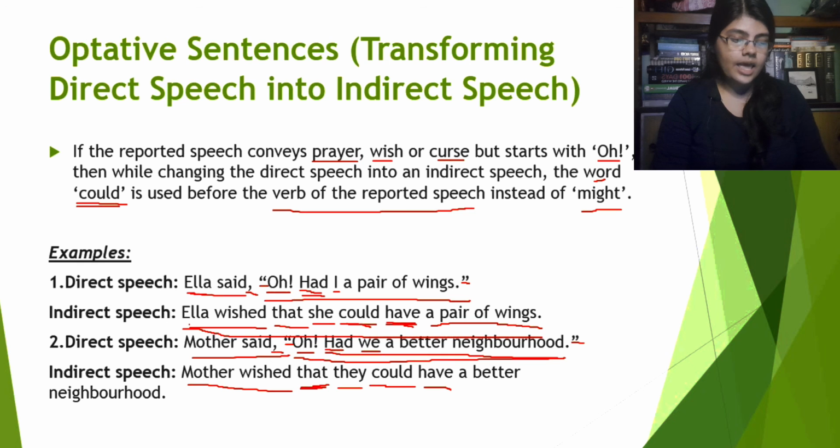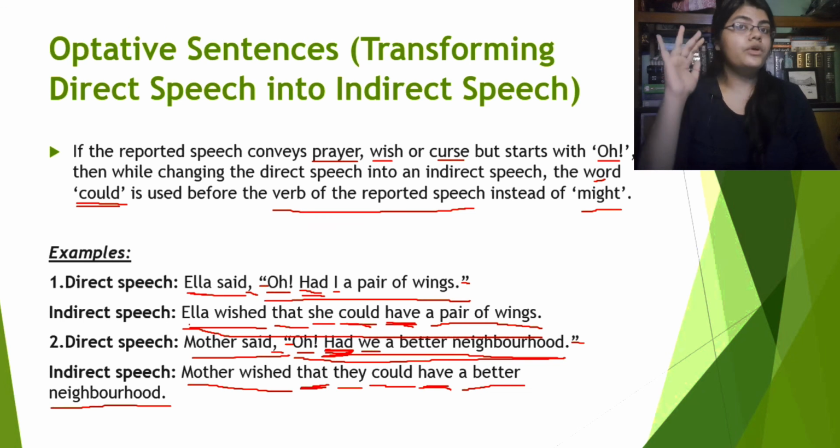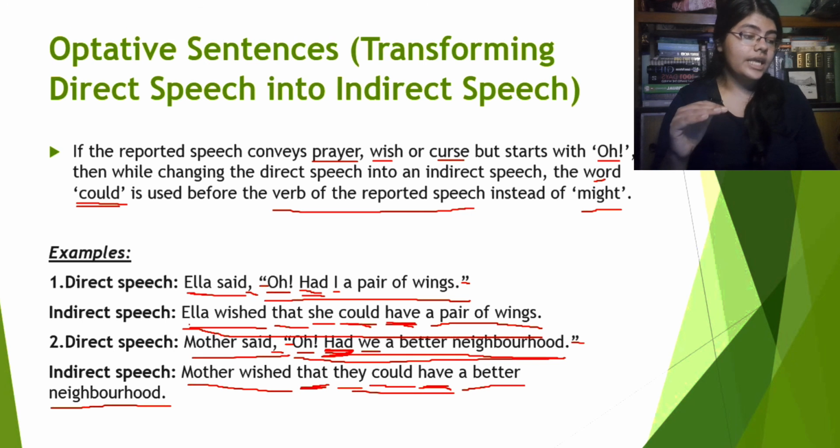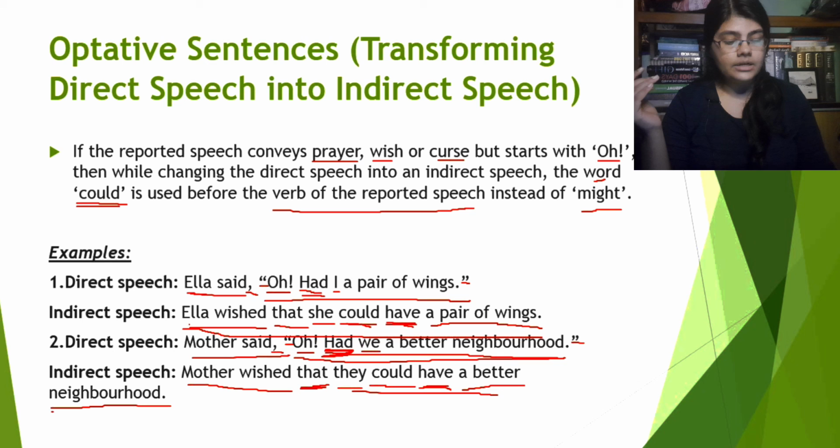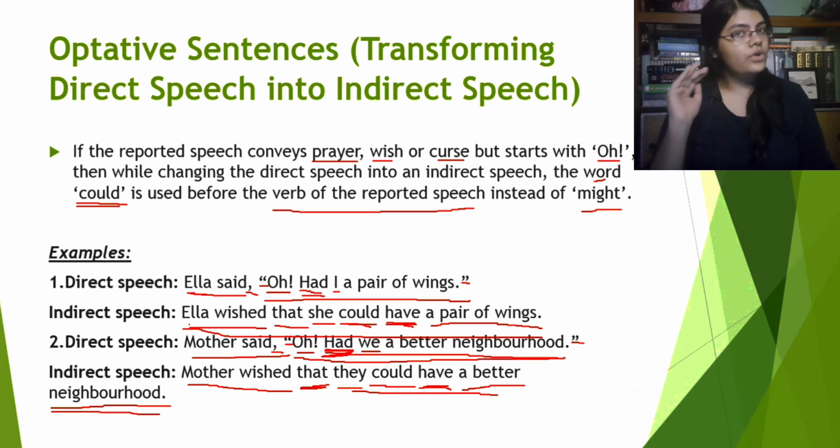It's "had," so we will use the present form of the verb, which is "have," after "could." Now the rest of the part, "a better neighborhood." So the indirect speech is: Mother wished that they could have a better neighborhood. Alright, so this was all about narration change in case of optative sentences.